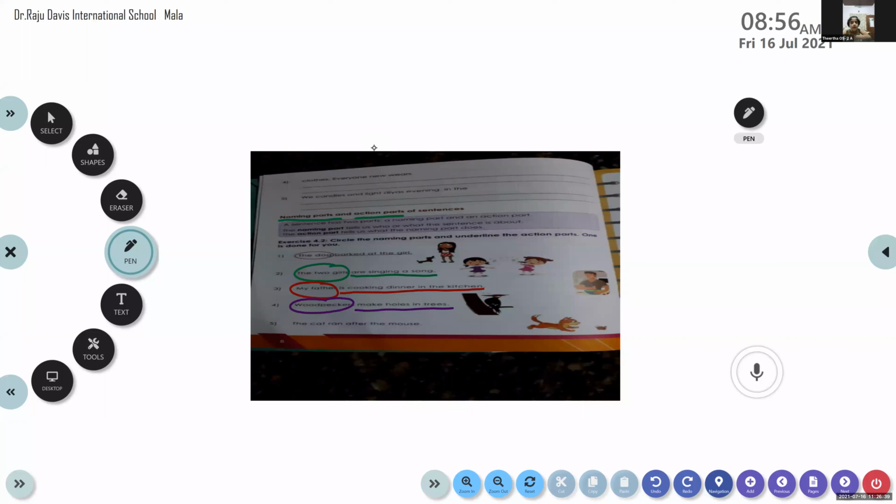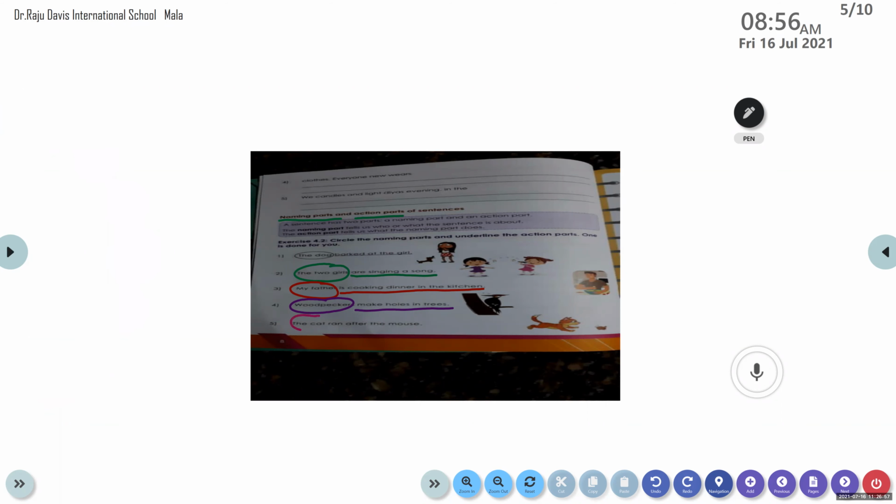The naming part. Identify the naming part, my dear. I think Tirtha is facing network issues, but I guess she gave the right answer. The cat is the naming part of the sentence.